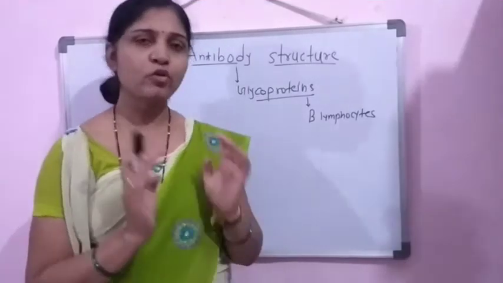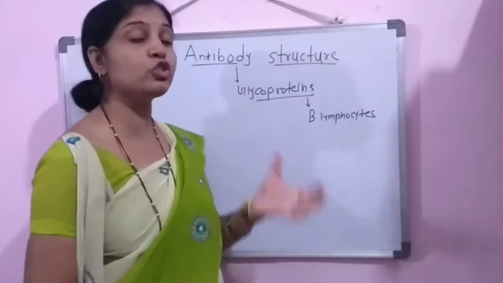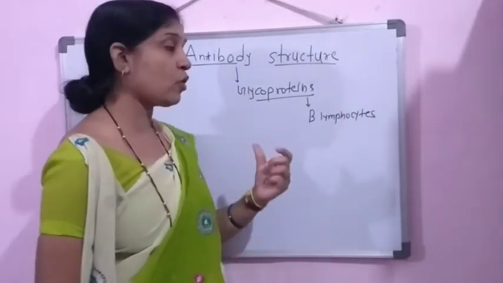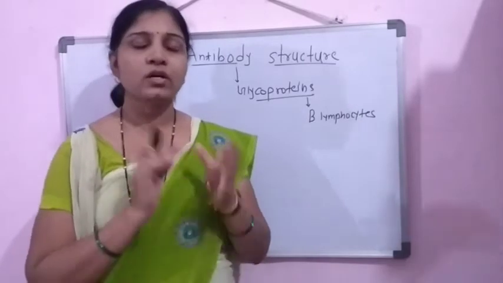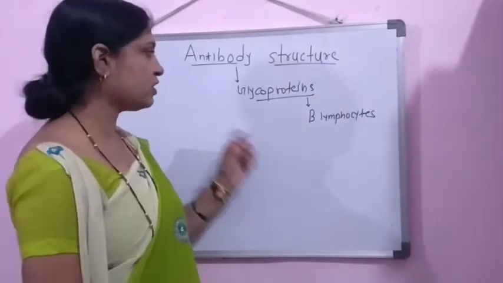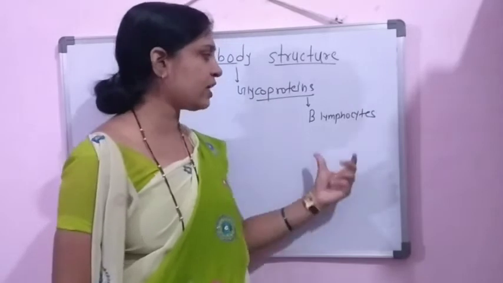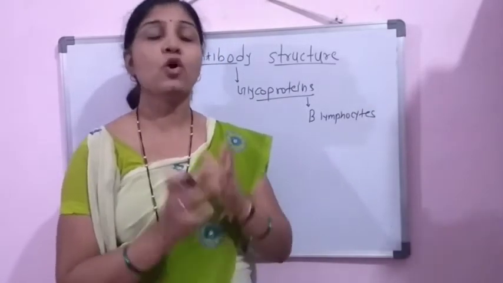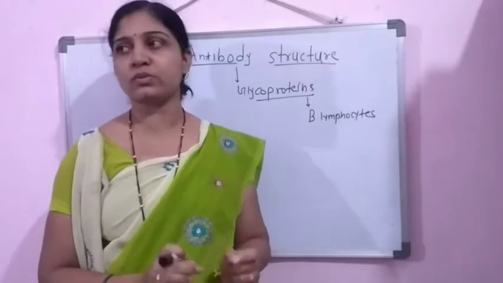Now today we are discussing the structure of antibodies. Firstly, we are discussing what these antibodies are. These antibodies are nothing but the glycoproteins which are secreted by the B lymphocytic cells, and preferentially these are responsible for the humoral immune response.